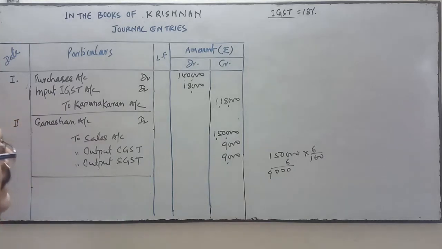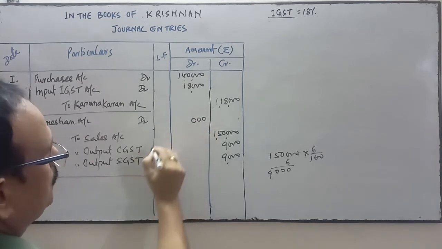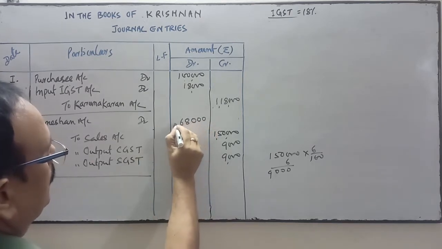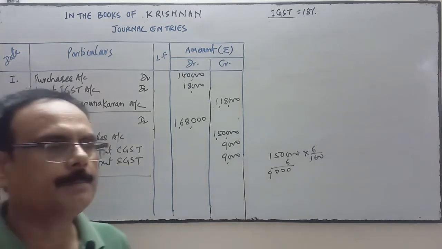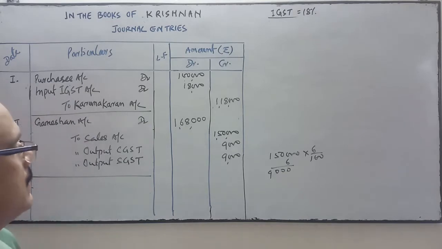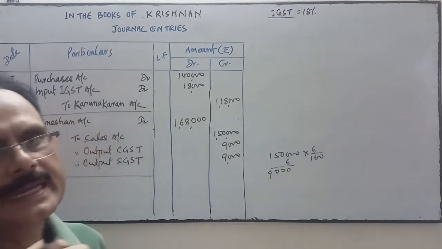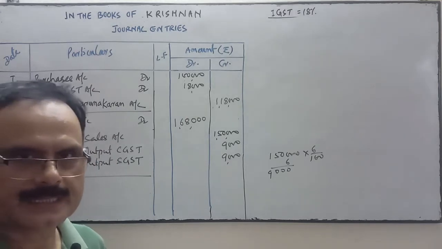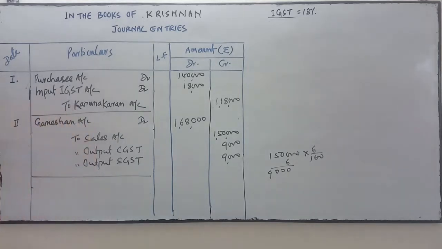So output CGST and output SGST are 9,000 each. Total 1,68,000. What will we write in narration? Being goods sold on credit at 6% CGST and 6% SGST.